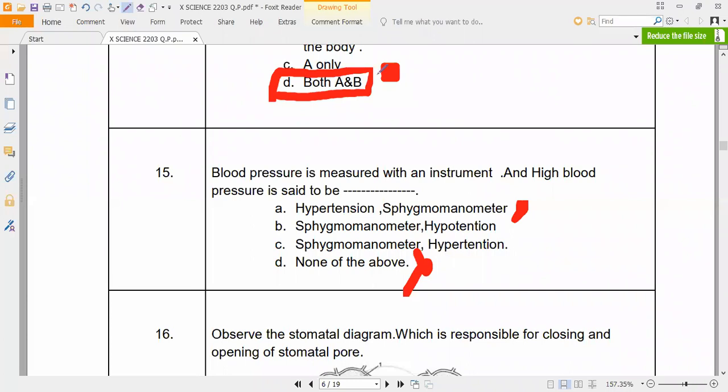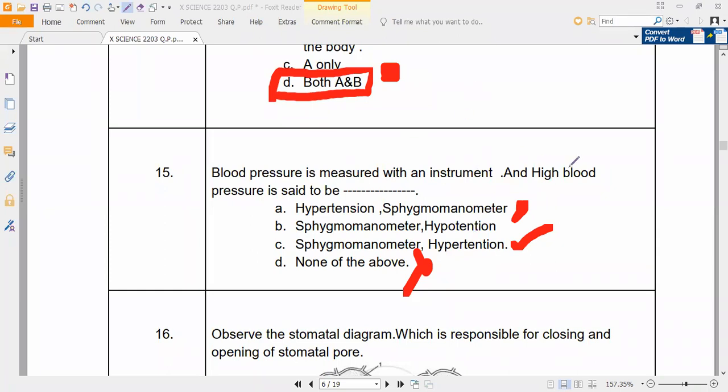Hypertension. Low blood pressure is called hypotension, so be very careful. Here they are asking high blood pressure, so it is option C, hypertension. Very good. All of you, do you understand? Yes.